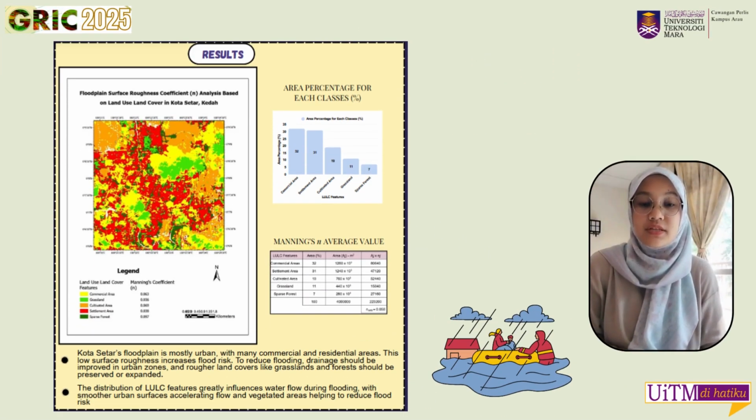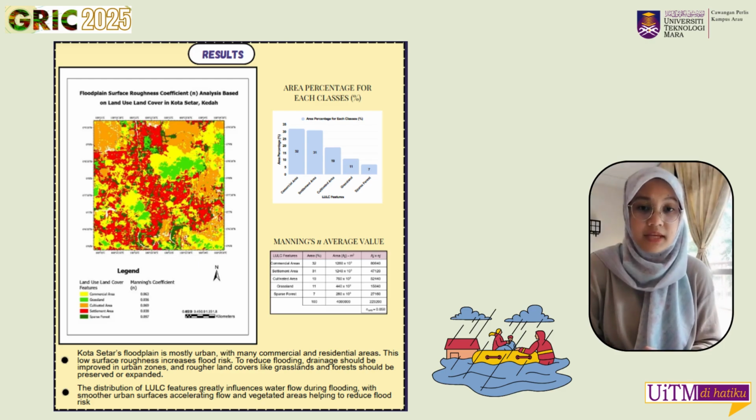This map shows the distribution of Manning's roughness coefficient value across the floodplain of Kota Star. This map was generated based on land use land cover classifications, where each class is assigned its respective Manning's n value using the Cowan method. The different colors represent different land cover types. From the map, it's evident that commercial areas and settlement areas dominate, showing that urban and built-up surfaces make up the majority of the floodplain.